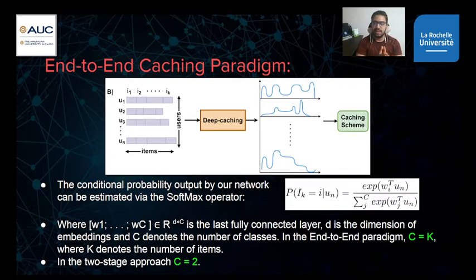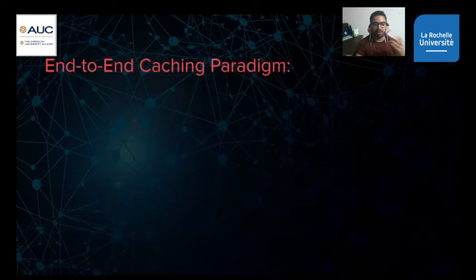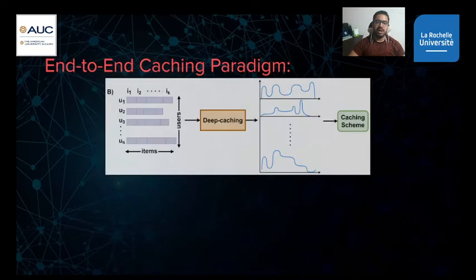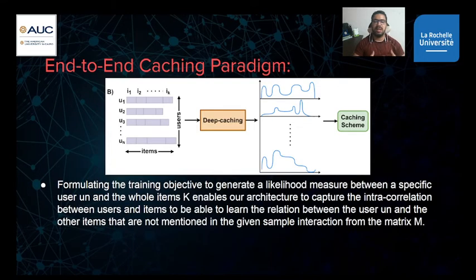That's why C in this paradigm will be equal to k, because we are generating a distribution across the k items. In contrast, in the previous 2-stage paradigm, we use a recommendation system as an intermediate stage. That's why C there is 2, because we are tackling a binary classification problem, which is a totally different training objective. Designing this new training objective enables us to directly tackle the caching problem, which is the main focus. That's why the accuracy increased a lot in comparison to the 2-stage paradigm.